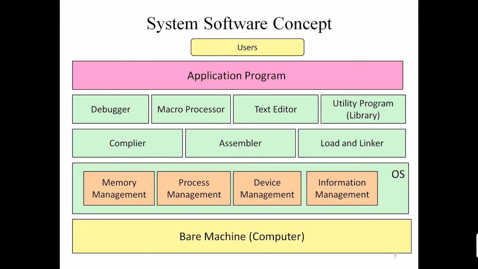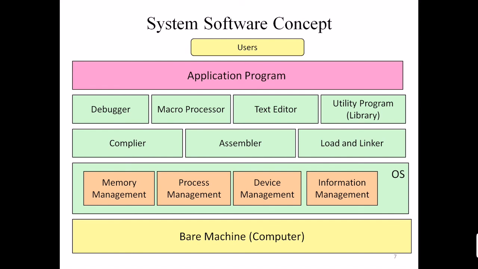Now this diagram gives you a clear picture of how your whole computer system has been designed. In the last block, you can see there is a bare machine, that means pure hardware. Placed on this bare machine is the OS, operating system, which manages your memory, process, device, and information.